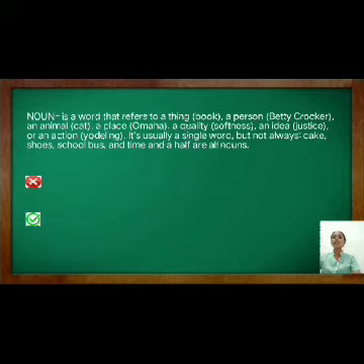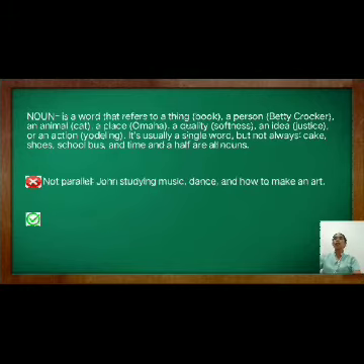To determine a sentence in parallel structure with the use of nouns, here is an example. John studying music, dance, and how to make an art. This sentence is not parallel. Why? Because music and dance are in a noun form, while how to make an art is not in a parallel structure. It breaks the parallelism of the sentence. So to make it better, in a parallel structure, the sentence goes like this.